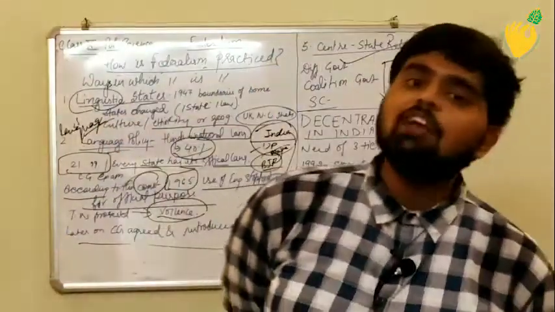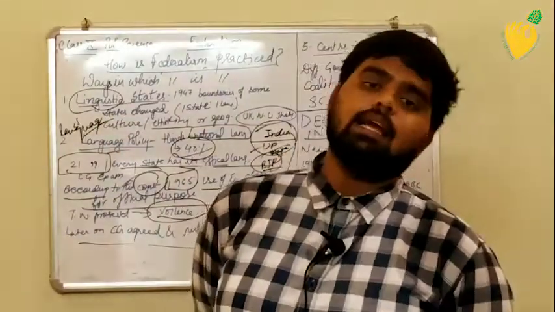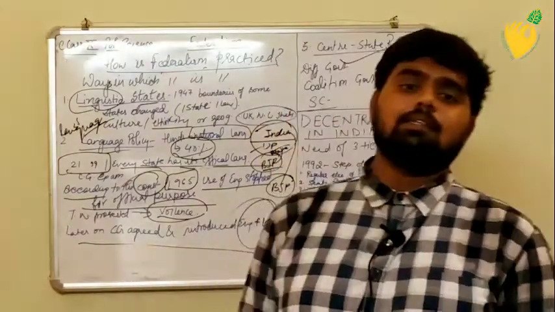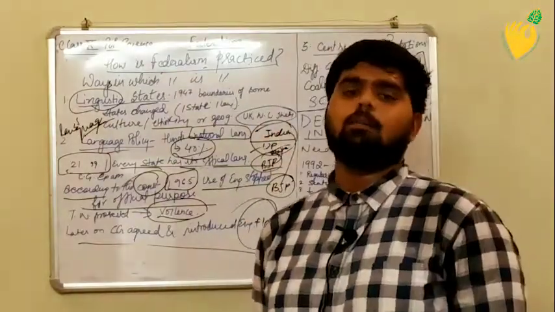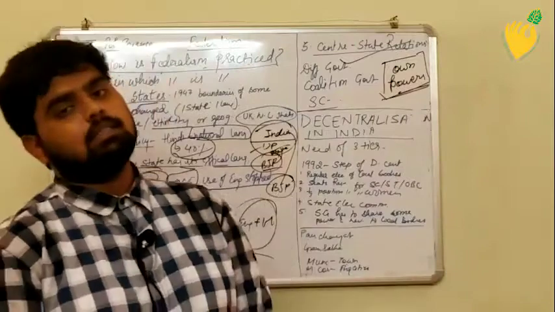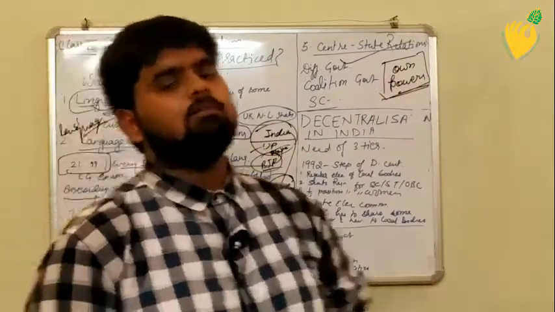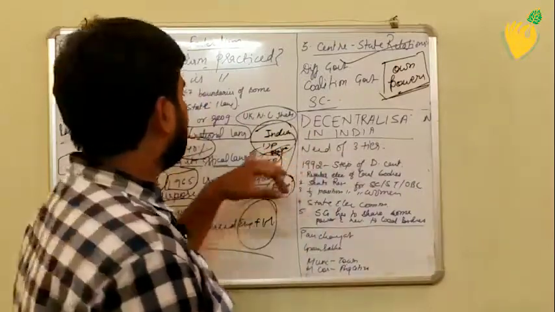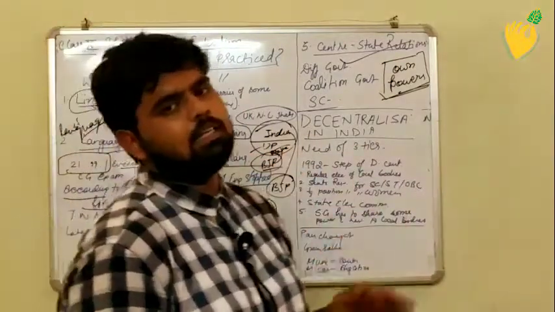But if we talk about some other states, there are other parties. If we talk about Delhi, then Kejriwal is there, Aam Aadmi Party is there. So we can say that central government and state government, both parties need to be different.